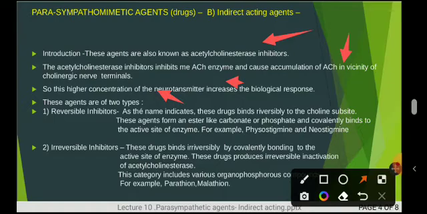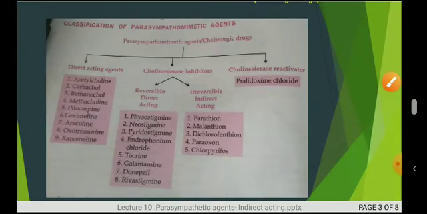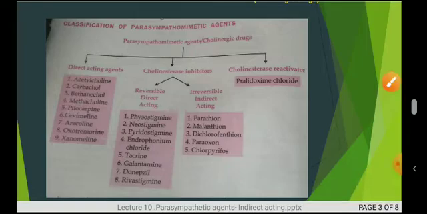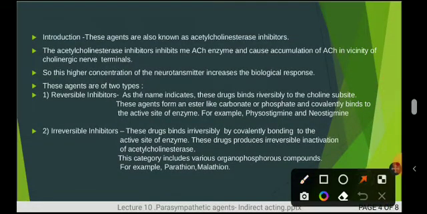These agents are divided into reversible inhibitors and irreversible inhibitors, as I showed in the image of the classification. We will cover these drugs one by one. In the case of reversible inhibitors, as the name indicates, these drugs bind reversibly to the choline subsite.